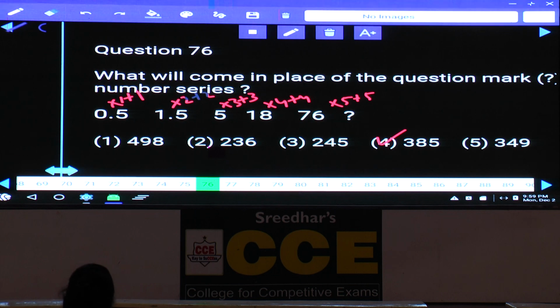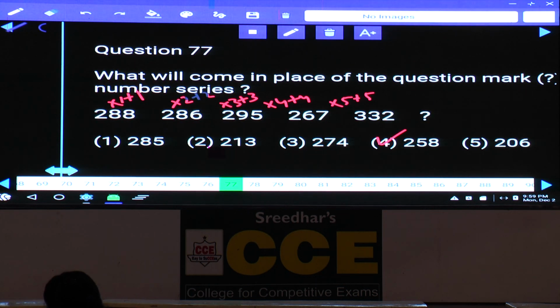Done with this? What is the answer you are getting here? 380 is the answer, 385, choice 4. The pattern is into 1 plus 1, into 2 plus 2, into 3 plus 3, into 4 plus 4 and into 5 plus 5. Then coming to question number 77.